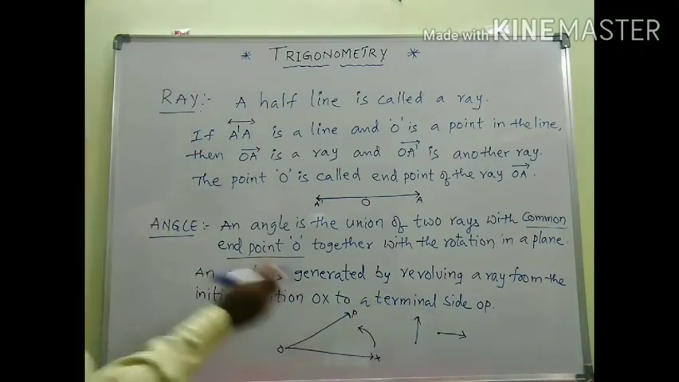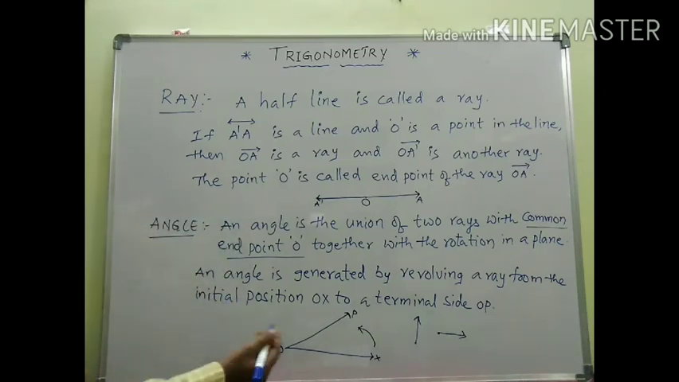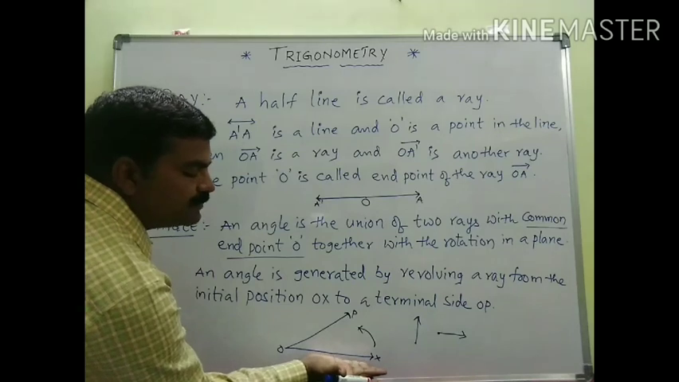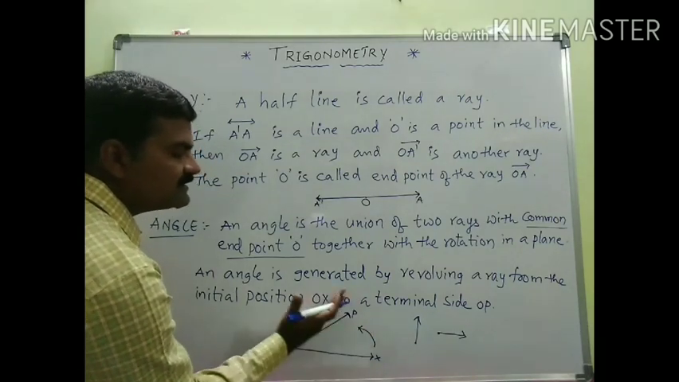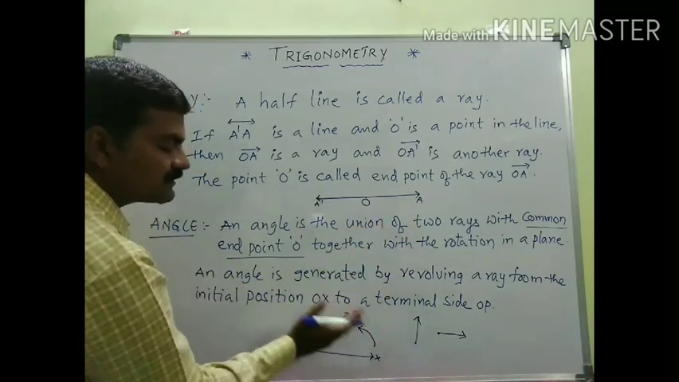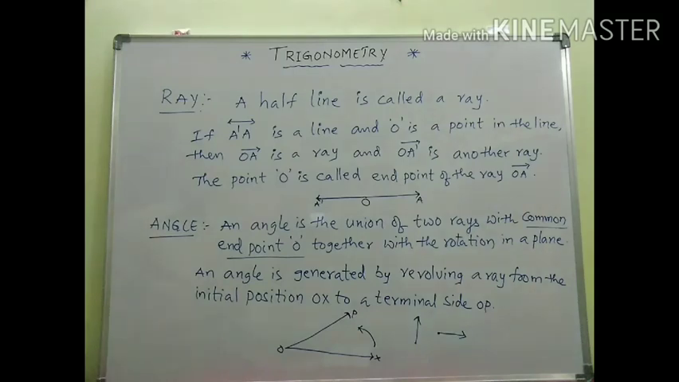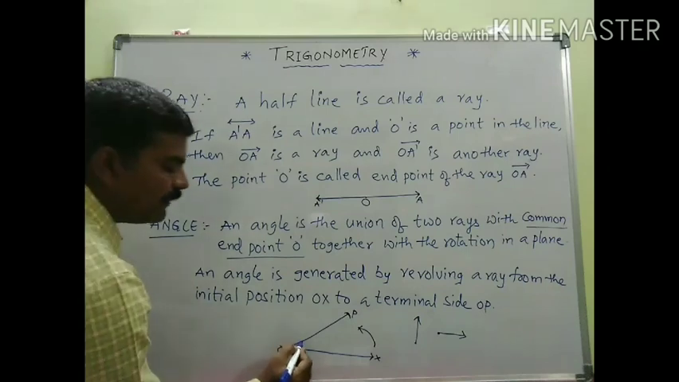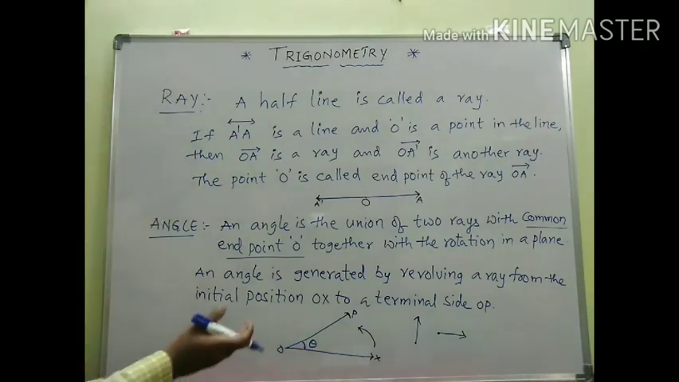Then the amount of rotation is considered as angle. For example, here OX should coincide with OP. Then the common region, the union of the two rays, that part where the initial ray is revolving here, is considered as the union of two rays. And you know, the amount of rotation we usually denote with theta. I mean, theta is the angle of rotation here. Do you understand?